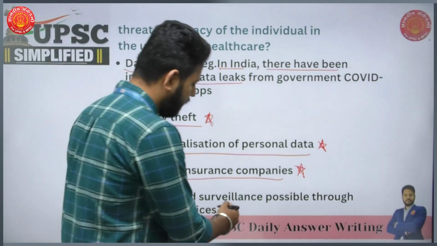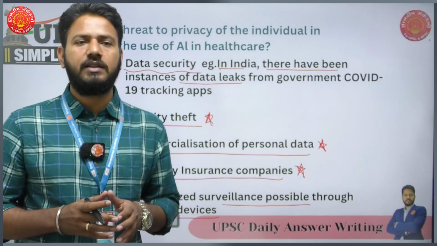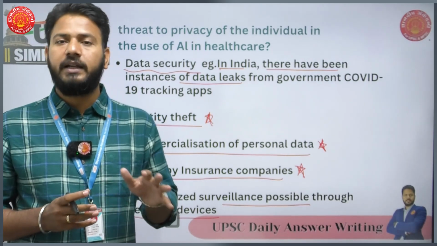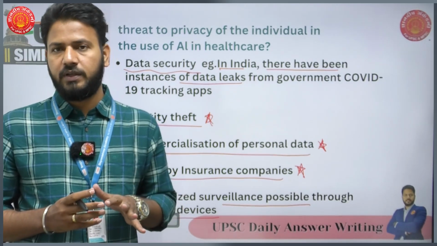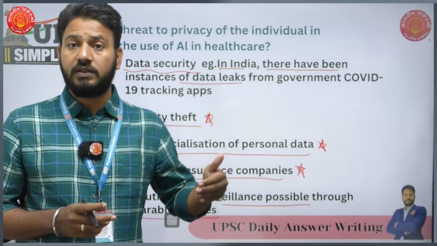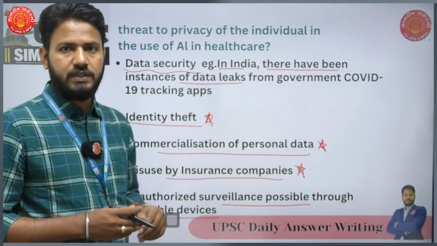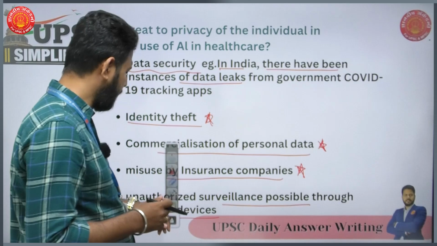Then unauthorized surveillance is possible through wearable devices also. Though these devices can actually track very essential medical parameters of a patient, they can also be used in a wrong way to track or conduct surveillance of these individuals. So these are the threats which we see in the use of AI in healthcare.